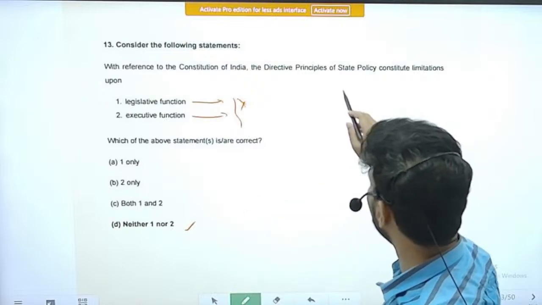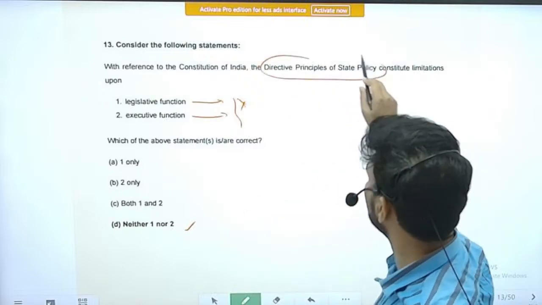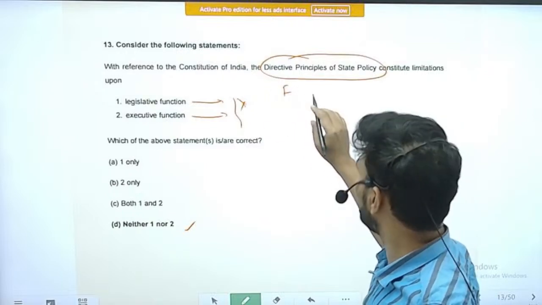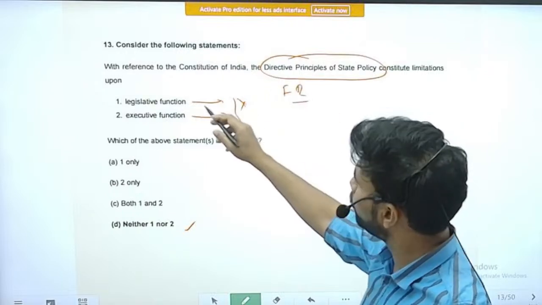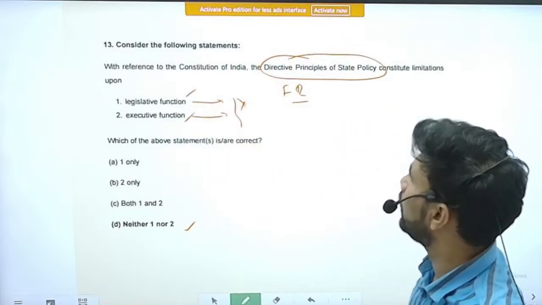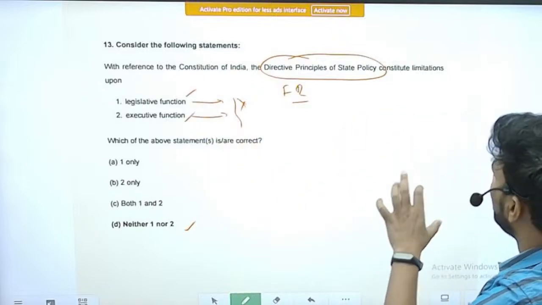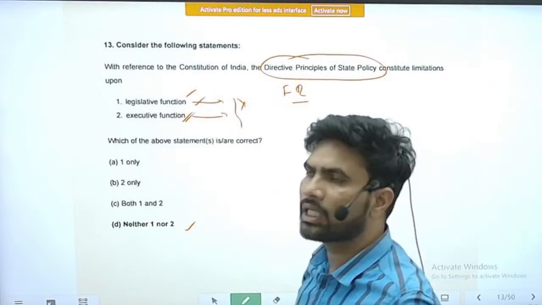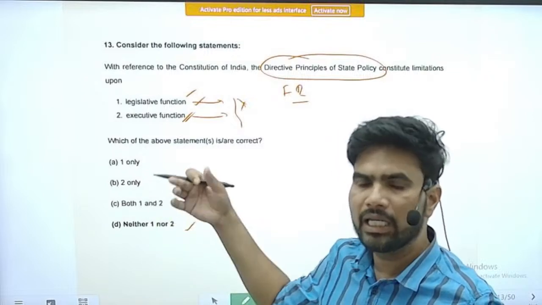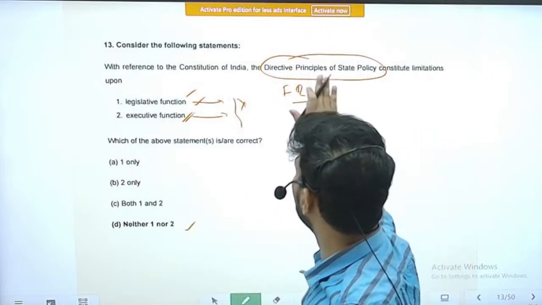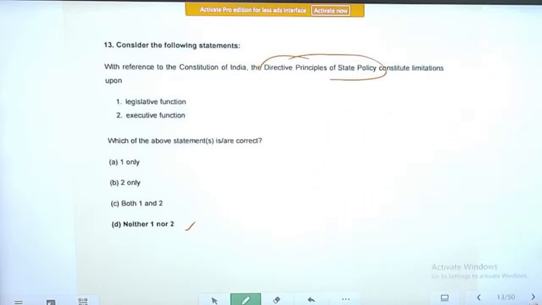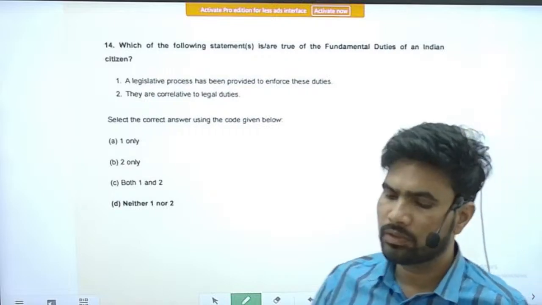If instead of Directive Principles of State Policy, we replace this phrase with fundamental rights, then both statements become correct. With reference to the Constitution of India, fundamental rights constitute limitations upon legislative action and executive action also. That is the nature of fundamental rights, but not that of the Directive Principles of State Policy. Correct option is option D. Next question, question number 14.